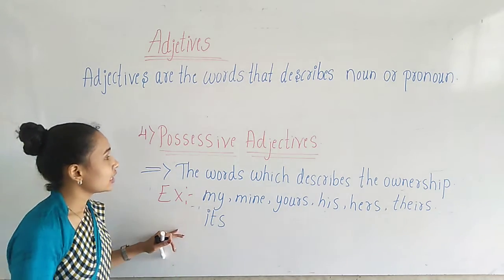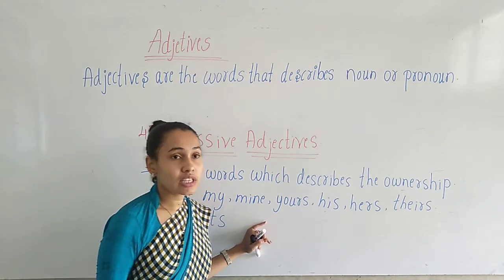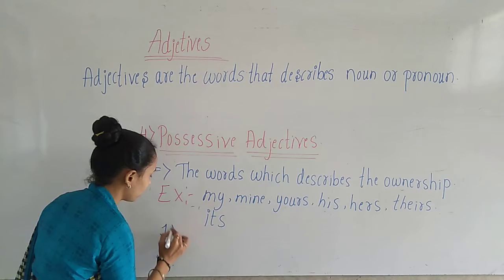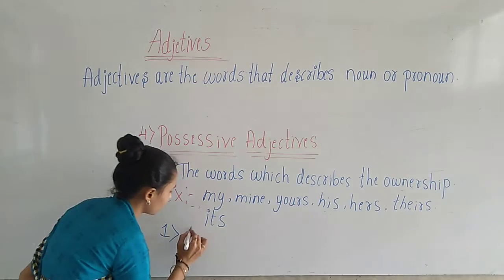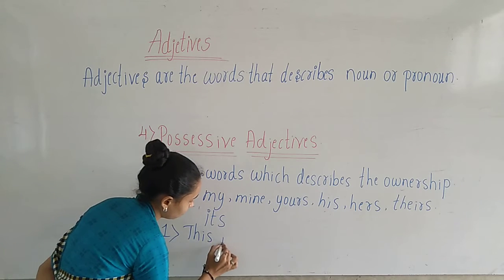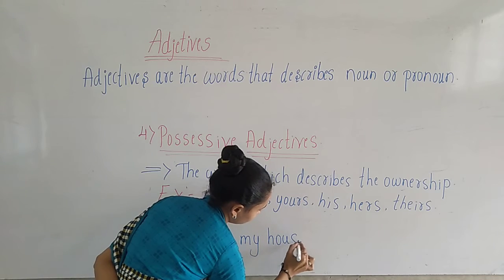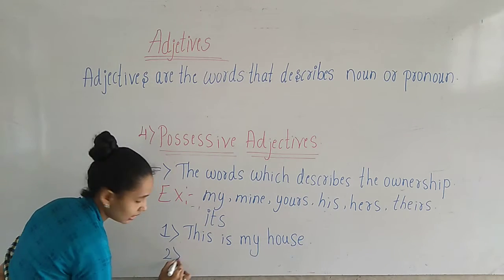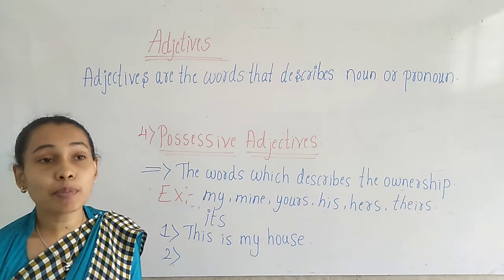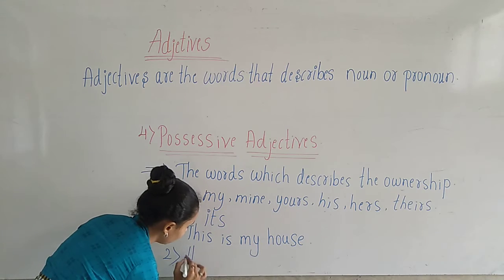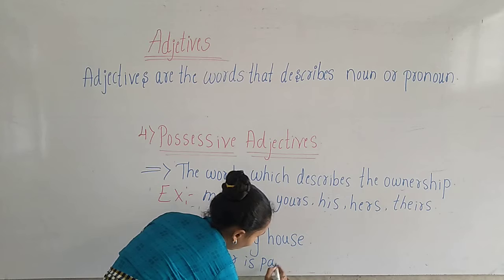Now let us study how we are going to use these possessive adjectives in sentences. So first one we have, this is my house. Second one is, his car is parked outside.